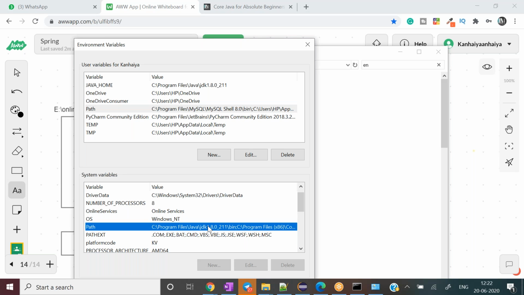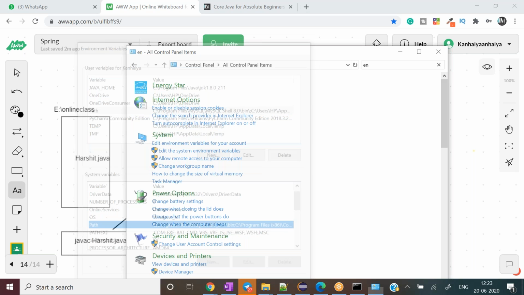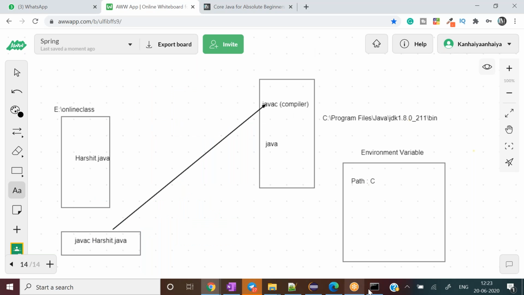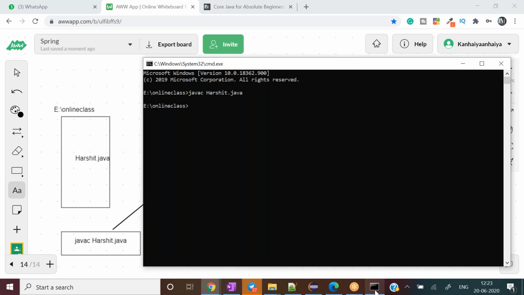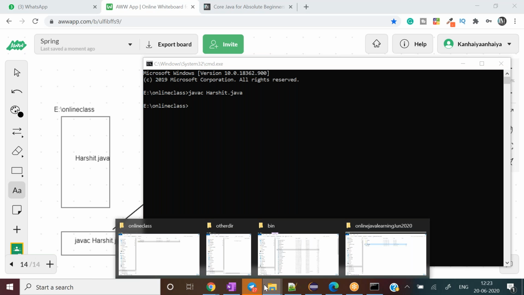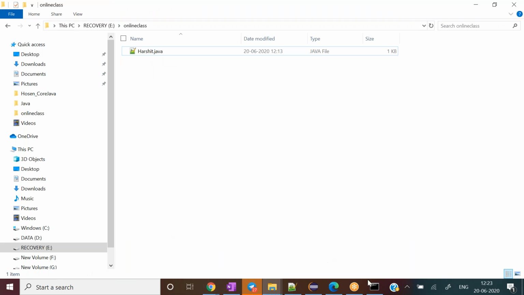If it does not find that particular path, then it will start complaining. I can prove that point to you. How can I prove it? Let me close this up for now, and let me come to the command prompt one more time, where I have compiled the program. Let me delete this dot class file just to avoid any confusion.